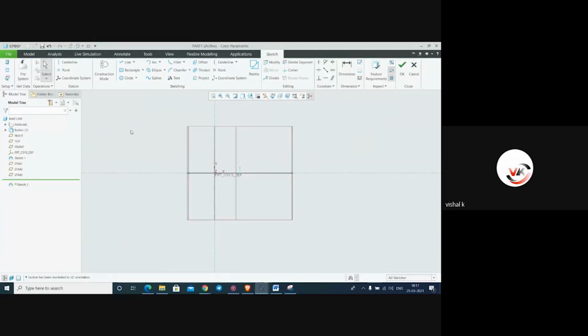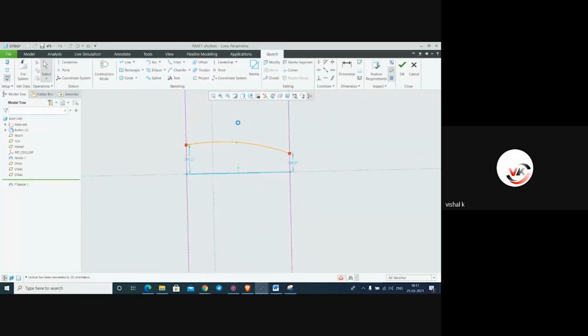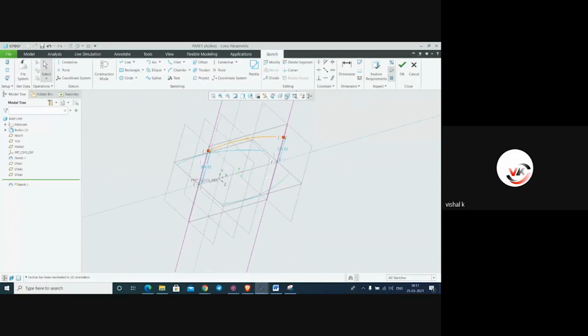For referencing you can give the construction line, is better. And here we'll make simple profile. Like this, or you can change this also wherever you require. Then say okay.